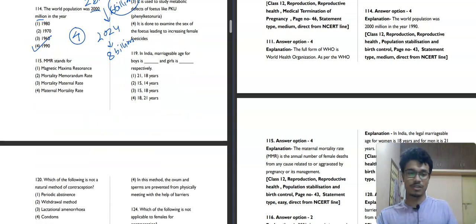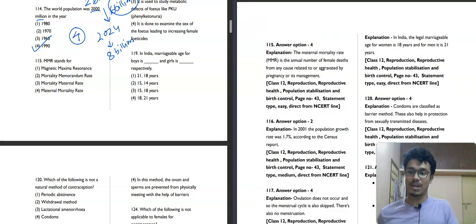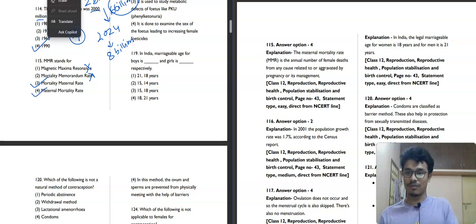Moving towards the next question, question number 150. MMR stands for magnetic maximum resonance? Nothing related to physics, guys, right? Mortality memorandum rate, no. Maternal mortality rate, yes, it is the correct answer. The maternal mortality rate. The fourth option will be our correct answer, the fourth option, not the third one.